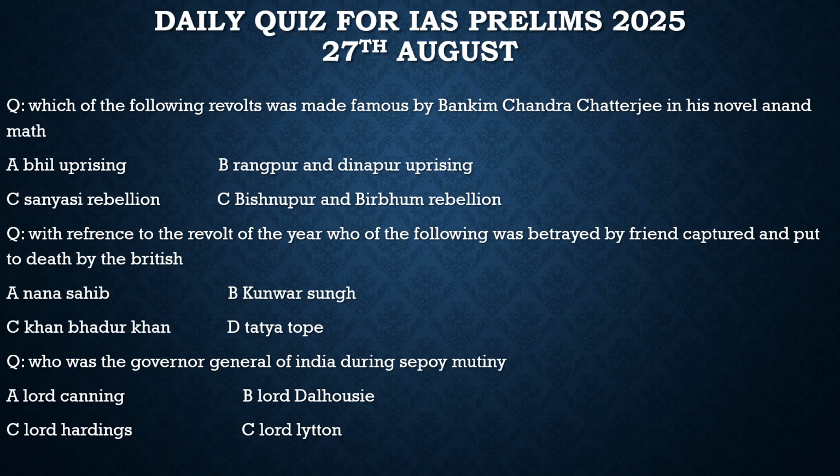Now coming to the last question of today's discussion, it says who was the Governor General of India during the Sepoy Mutiny or the revolt of 1857? Was he Lord Canning? Let's keep him here. Was he Lord Dalhousie? No. Was he Lord Hastings? No. Was he Lord Lytton? No. Lord Lytton came way after that. So for this question, the correct option would be option A.